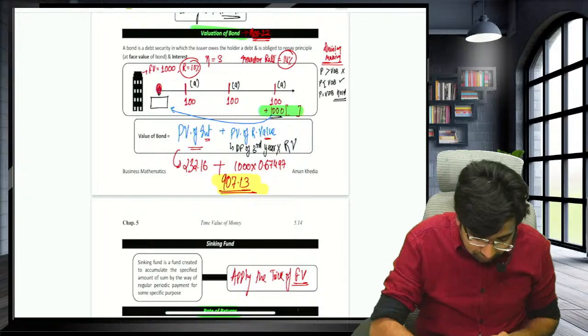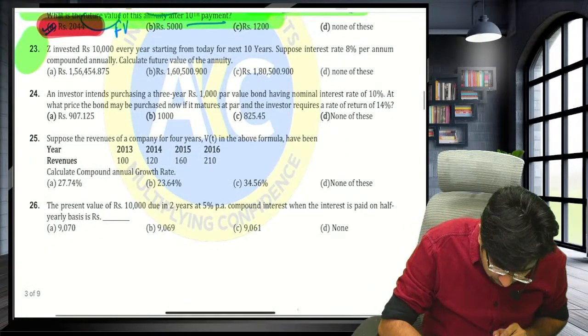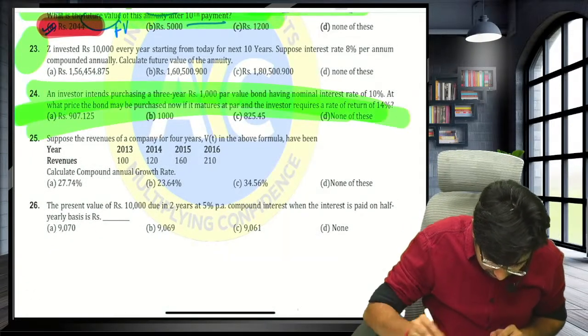Guys, we are done with the valuation of bond. The same question I have planted over here. See guys, this question. We are done with this question.